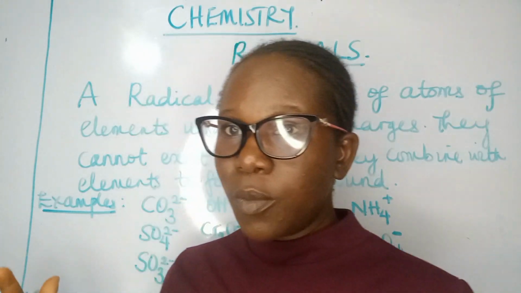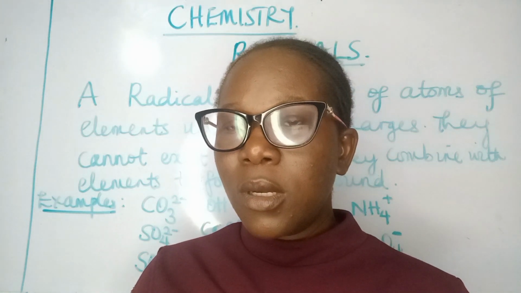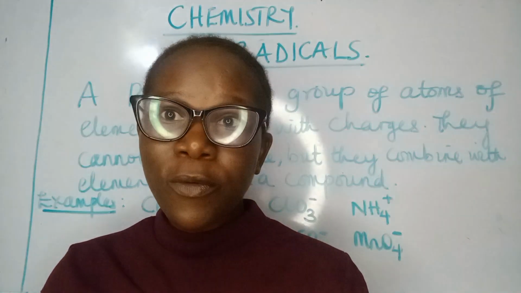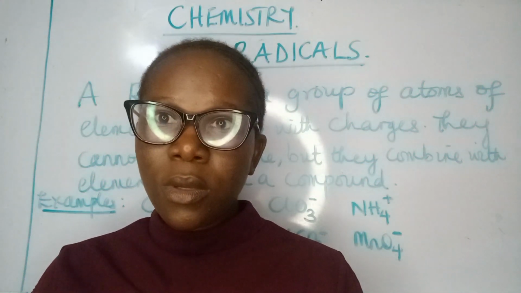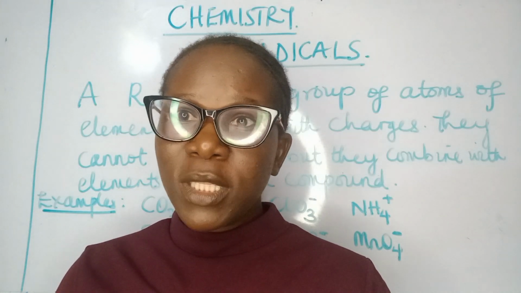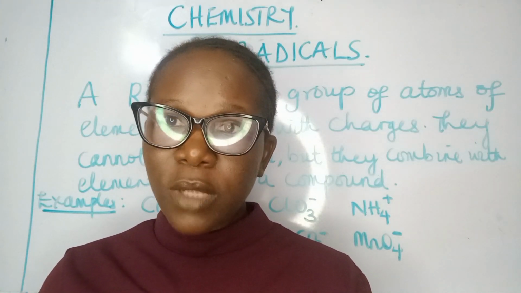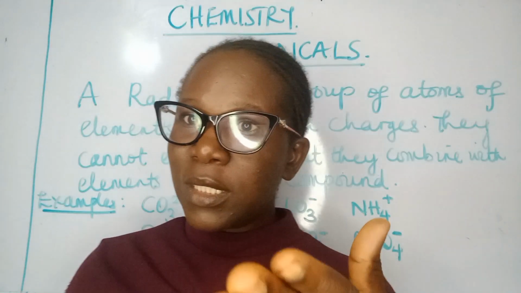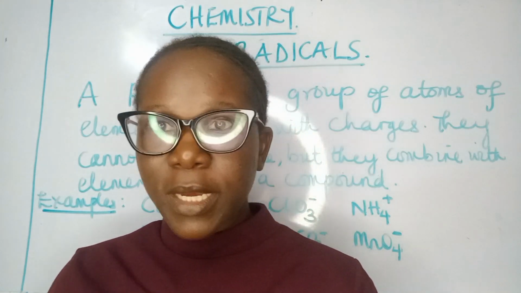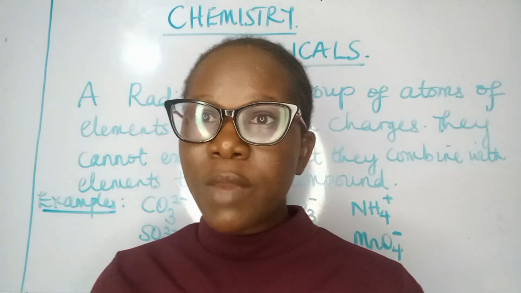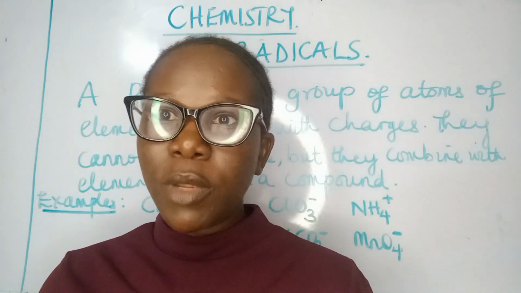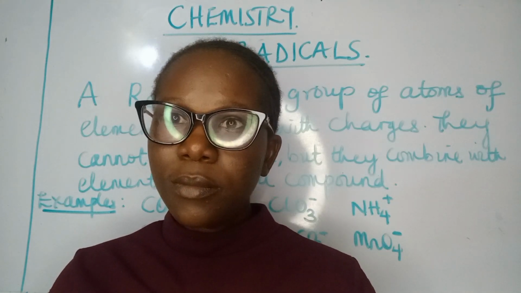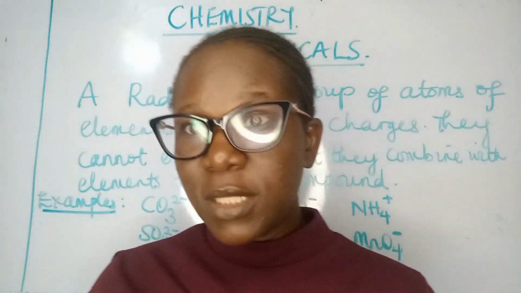Now let's go back to the topic. Radicals. A radical is a special type of ion. In my last video, I treated types of ions. I talked about anions and cations. And this is another type of ion called radicals. If you would like to learn more about anions and cations, you can press the link below or check my channel for more on this topic.